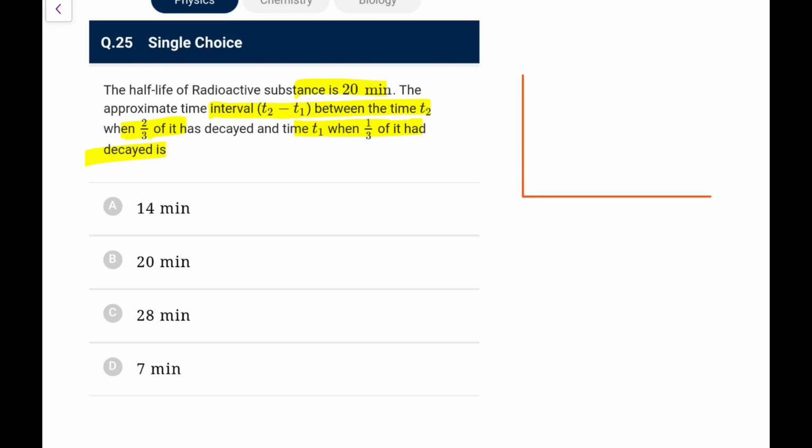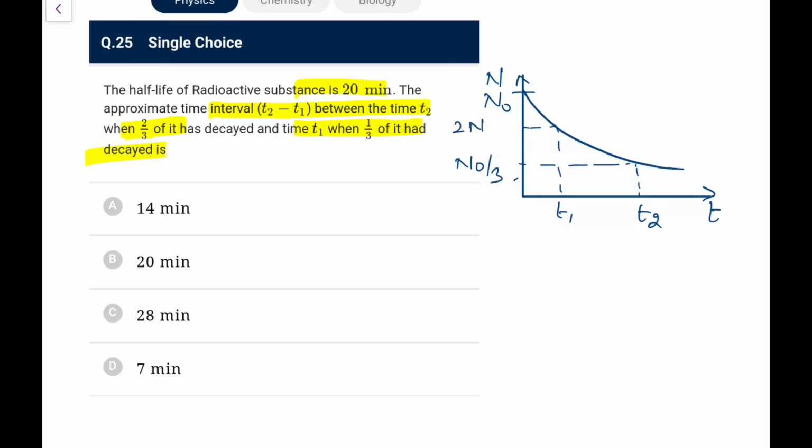Similar concept asked in both examinations. Just remember the style I am telling you, which I have told you before also. Let's say this is the number of active nuclei with time. It goes like this, so this is N0. Now, what is the time at T2 when 2/3 has decayed? If 2/3 has decayed, the remaining will be 1/3. That is T2. And what is T1? At T1, 1/3 had decayed, so the remaining will be 2/3.